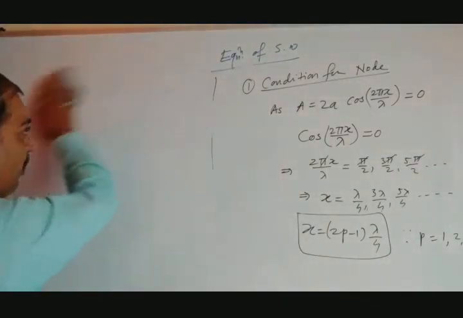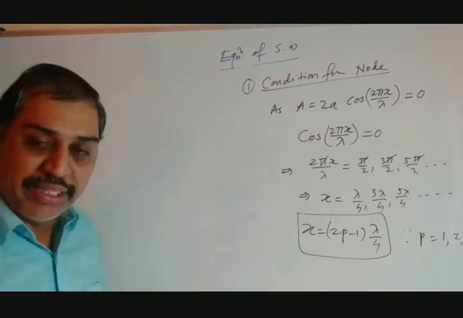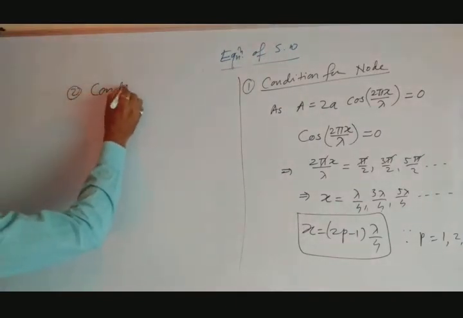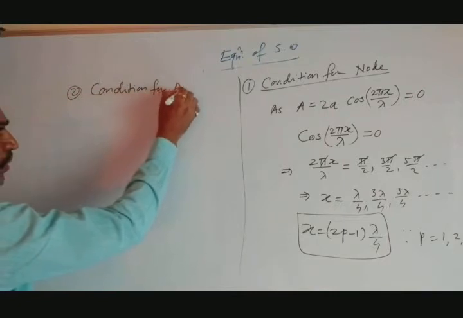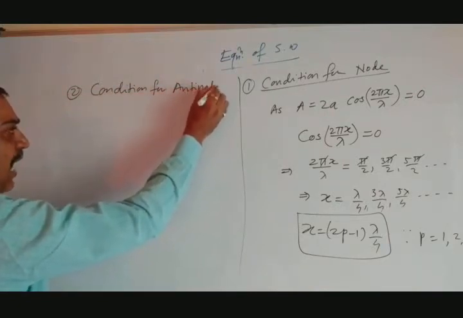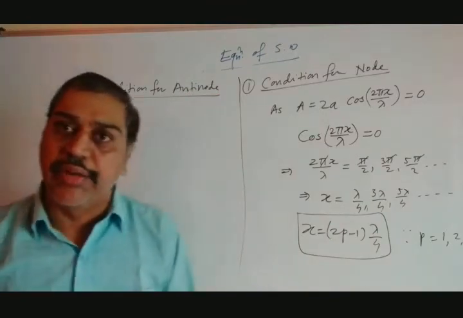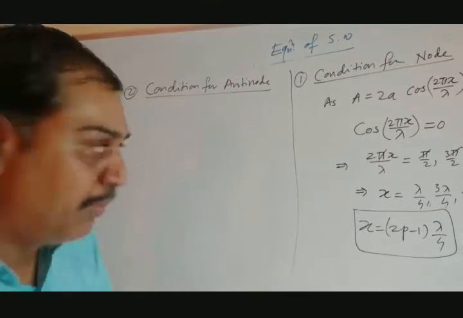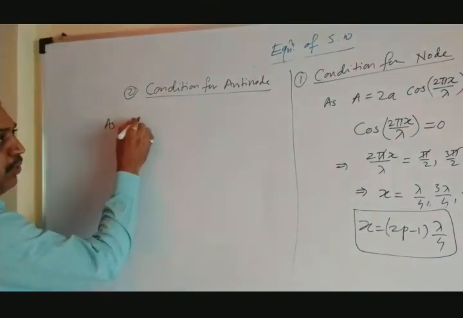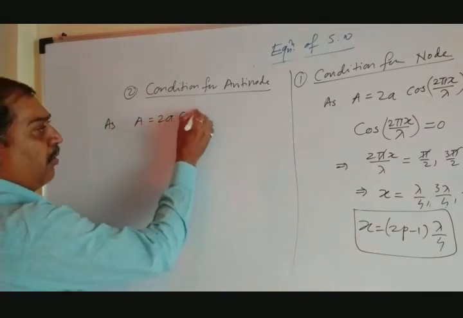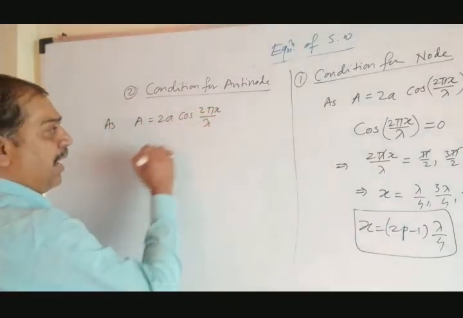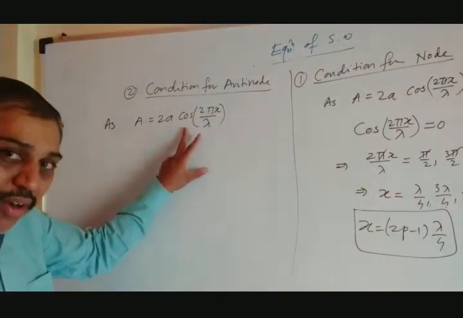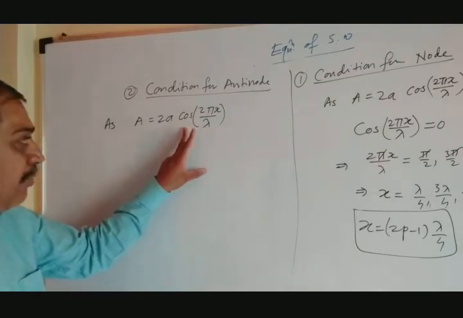Similarly, we have to derive the condition for anti-node. So let's start with the second condition, conditions for anti-node. What exactly is an anti-node? An anti-node is a point in a stationary wave where the amplitude is maximum. As we know, A equals twice A cos of 2 pi x divided by lambda. It is maximum, and the maximum value of cos is plus minus 1.